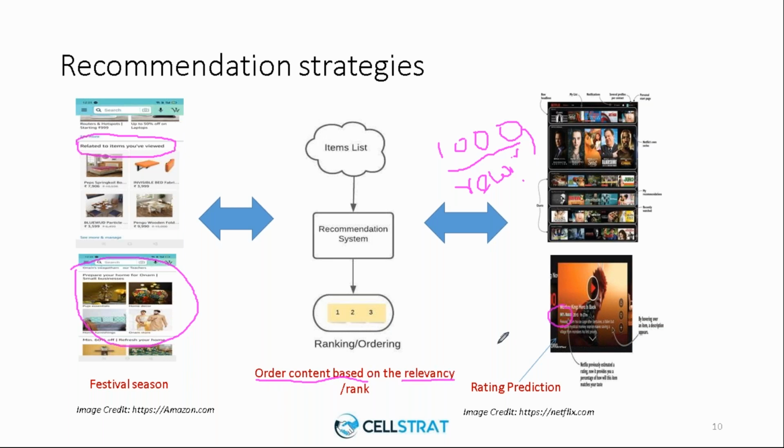As I said, if you want to watch a movie, a romantic movie, right? There could be some 1,000 romantic movies available. But it is not necessary that you watch all those romantic movies, right? So it gives you a ranking. Say, for instance, the rank 1 is the one which gets first displayed, will be of 100% relevant to you. Rank 2 may be of 99%, rank 3 may be of 98%, and goes on, right?